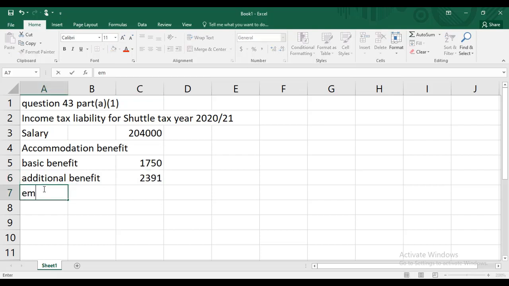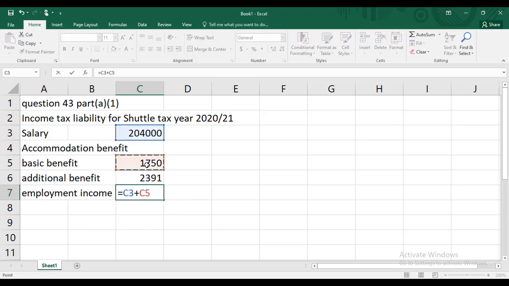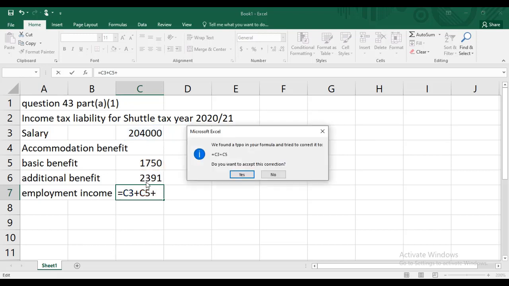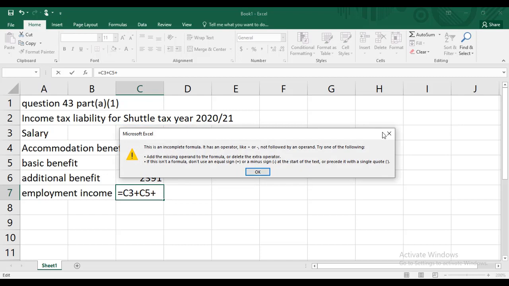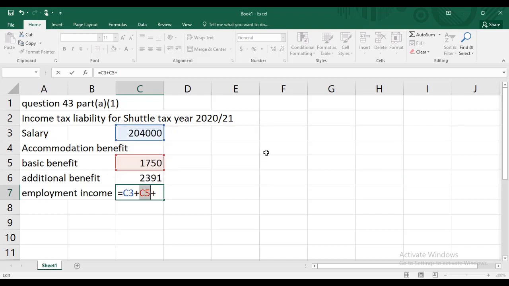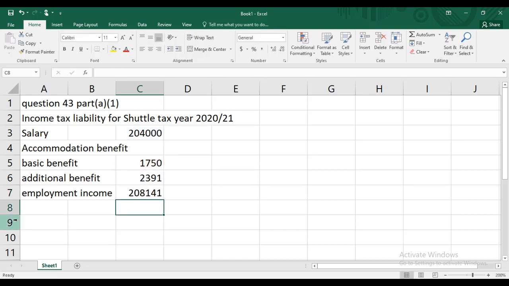So let's calculate employment income. I should pray for my students. Everybody should get this much employment income. Sorry, something is wrong. What is wrong? So I was saying I should pray for my students, then all of you should get this much employment income. I would say even more than that.